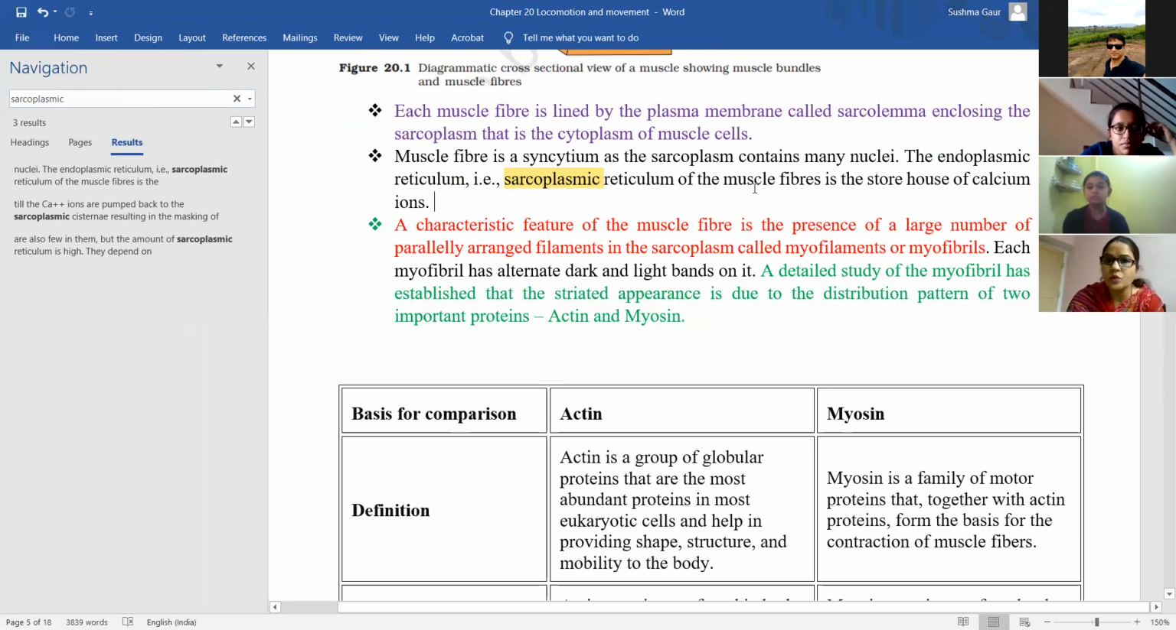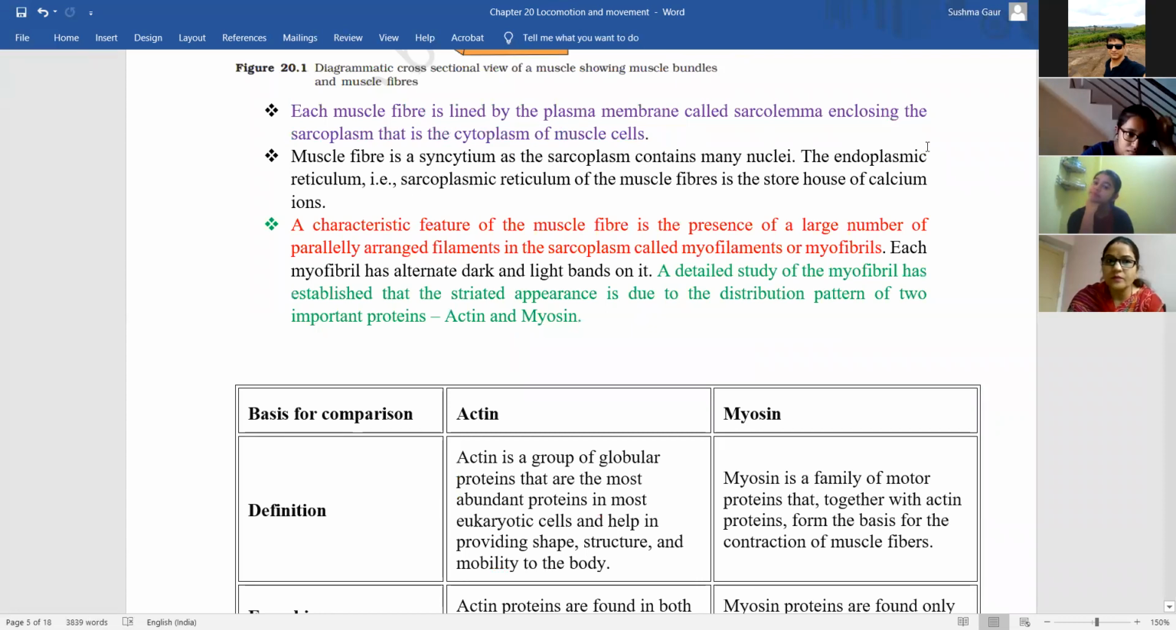Okay. So what is the sarcoplasm? The endoplasmic reticulum of the muscle fiber is also known as the sarcoplasmic reticulum, and it is the storage house of calcium ions. So when the muscle needs to be contracted, then the sarcoplasmic reticulum, that is the endoplasmic reticulum of the muscle fiber,